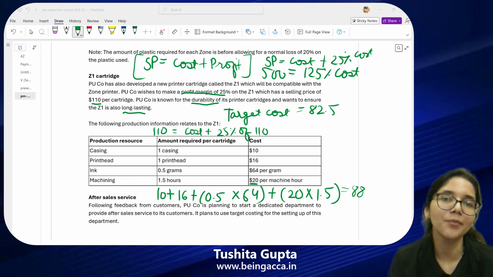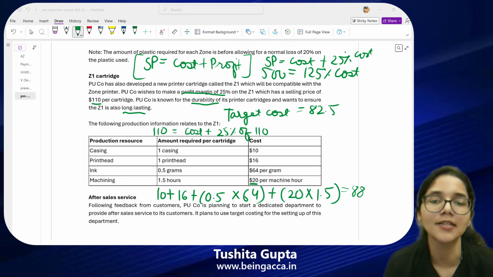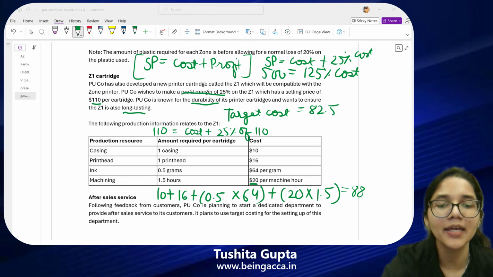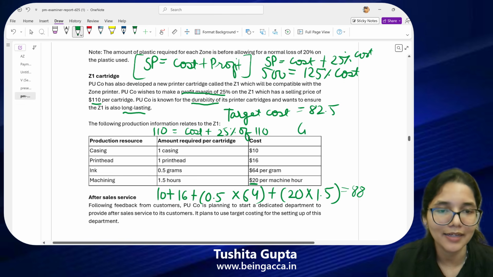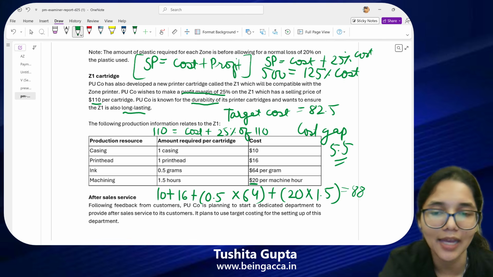I should be able to produce it for 82.5, but I am overspending. How much do I overspend? It's the difference between 88 and 82.5 that gives me $5.5 of a cost gap in this scenario. So I'm facing a cost gap right now. The cost gap is worth $5.5. This is what I have calculated.